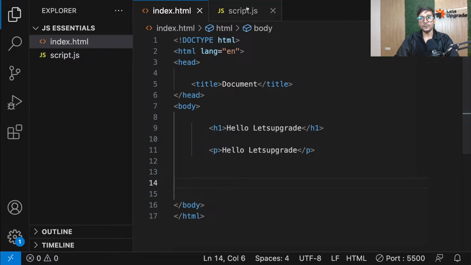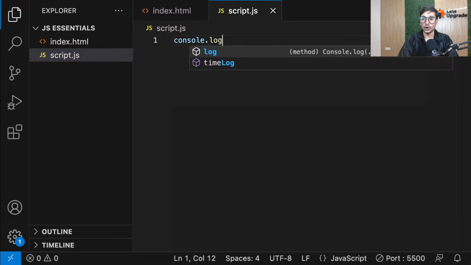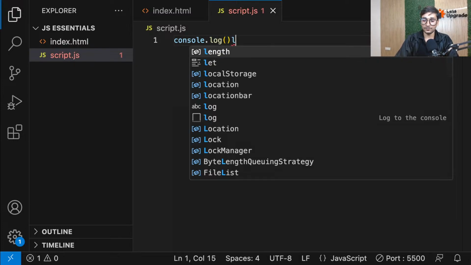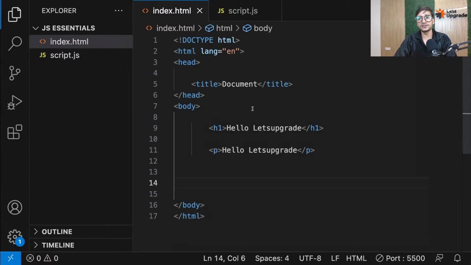Okay. Now, if I write some code here, console.log, let's say, I am something like, external JS. Now let's save it and see if our HTML page is able to produce this JavaScript output. Because guys, see, it's inside the browser.